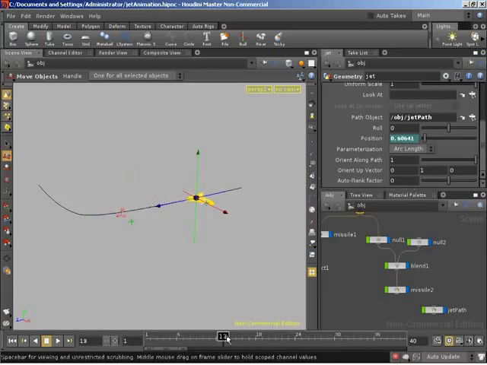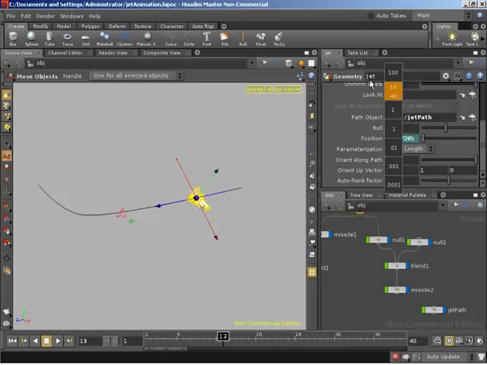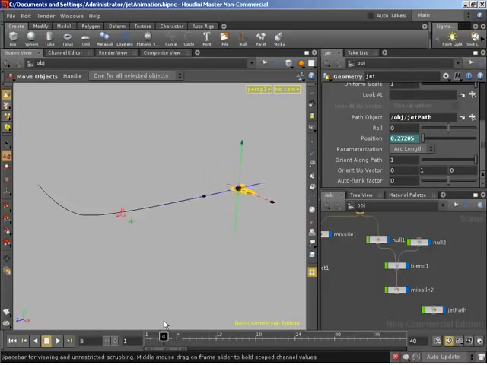So at any point on the curve, we can use this roll parameter to roll our jet around that curve. Obviously, starting out we're flying straight, so it makes no sense for him to have a roll currently, but we can put a roll on such that as he starts to approach the curve, he'll roll, and that's going to be what causes him to change direction. Once we've got that in place, we'll then come back and take a look at the animation curves, because there are going to be a few little issues so far with our animation curves on these guys.